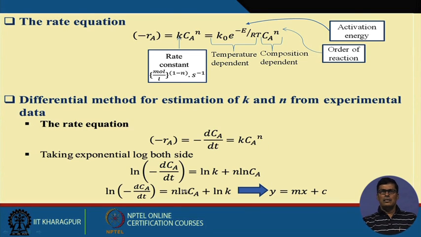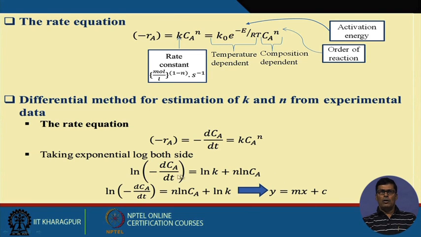This is nothing but similar to the straight line equation y equal to mx plus c. The only problem is that you have to plot on log graph paper, because this is log(-dCA/dt), and k is constant, k is not a variable, so CA is the variable.